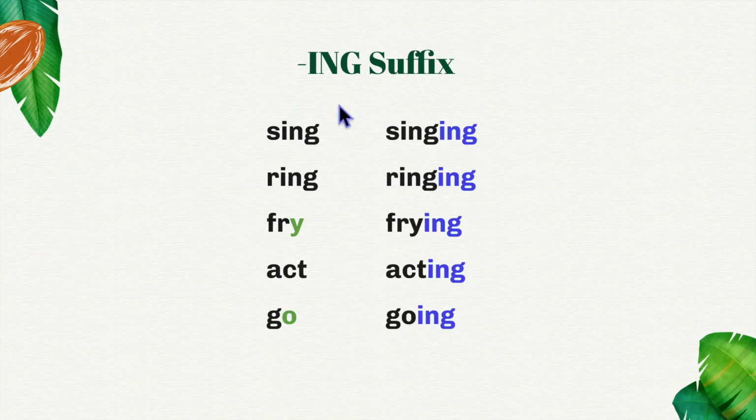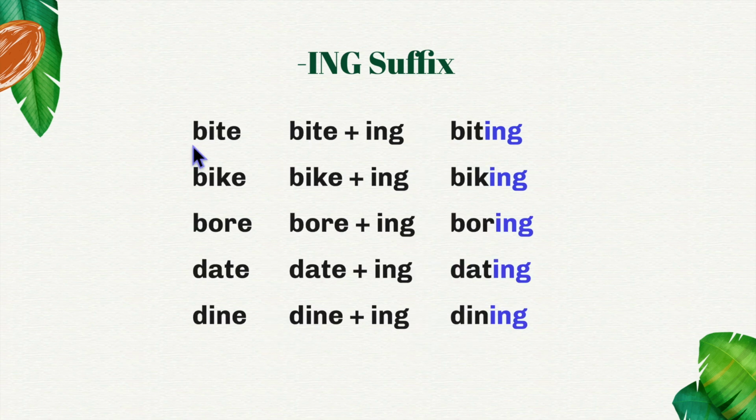One of the most important suffixes in English is the ing suffix. Here's our root, sing. We can add a suffix, singing. Ring, ringing. Y at the end of a short word has a long I sound. So this is fry, frying. Act, acting. This O has the long sound of O. Go, going. Here we have the root bite. If we want to add ing to turn it into biting, we drop the E and add the ing.